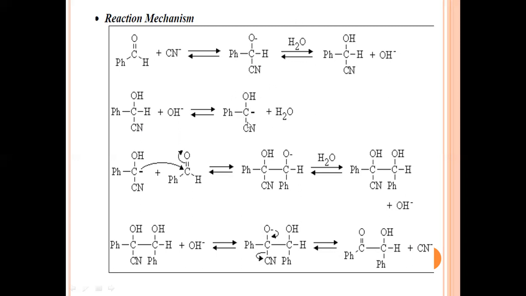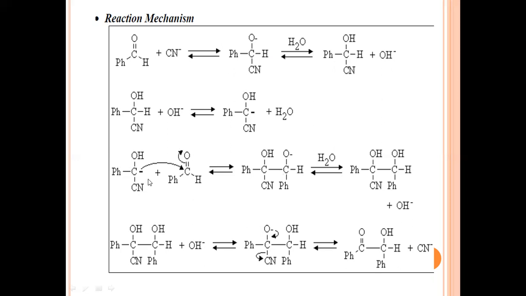Now, this intermediate moiety will condense with another molecule of benzaldehyde, as there is entry of the second benzaldehyde molecule. So this intermediate molecule, which is formed by reacting with the cyanide molecule in the presence of water molecule, will condense with the second benzaldehyde molecule.